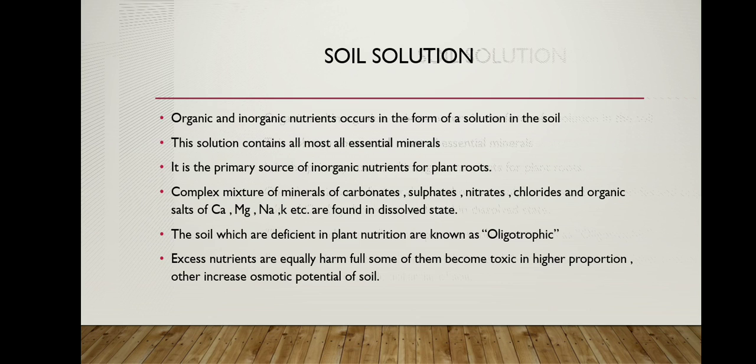Okay, the soil which contains the optimal concentration of various nutrients is called eutrophic soil. And the soil which is deficient in the plant nutrients is known as oligotrophic soil. And in oligotrophic soils, the vegetation is very poor, and the roots may become extensive to overcome the shortage of nutrients.